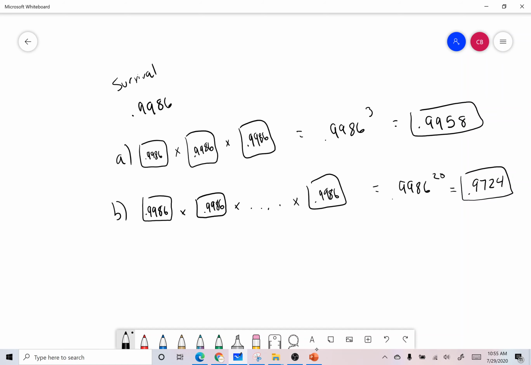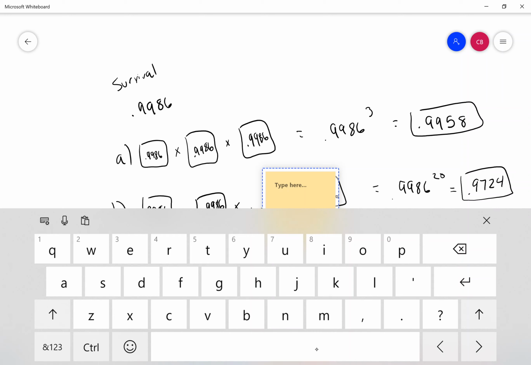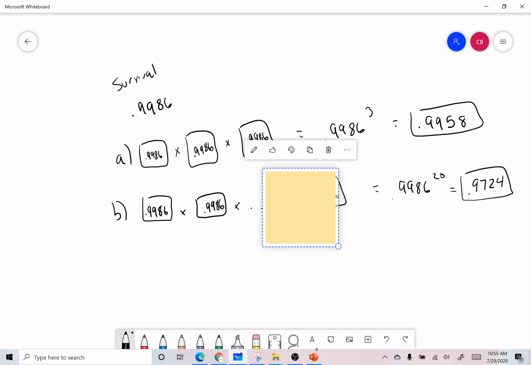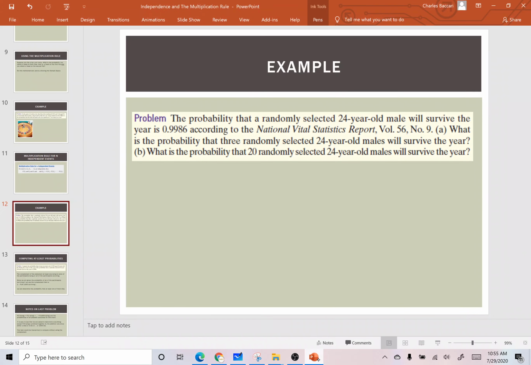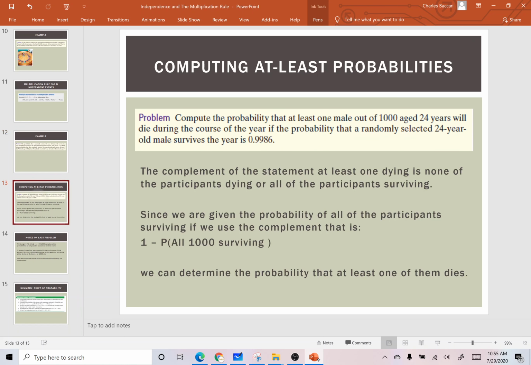Okay, now, let's go back. Let me delete this. Let's look at computing the probability that at least one male out of 1,000 aged 24 years old will die during the course of the year, if the probability of survival is 0.9986. The complement of this statement, okay.